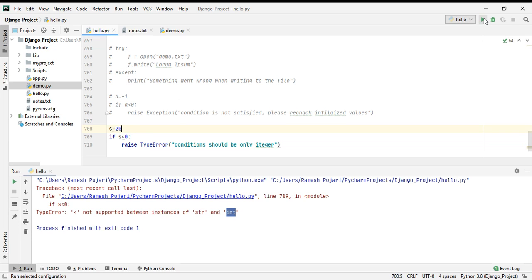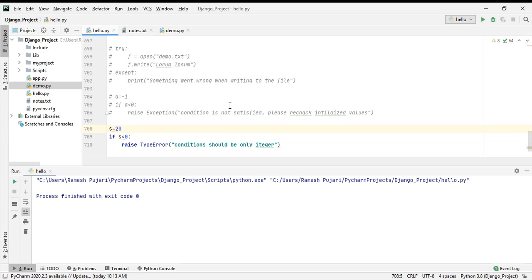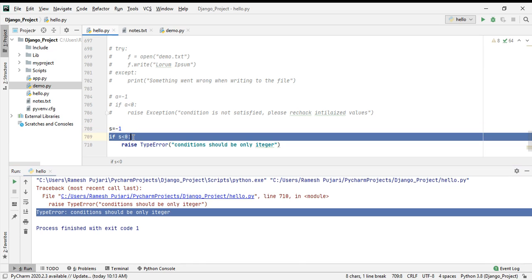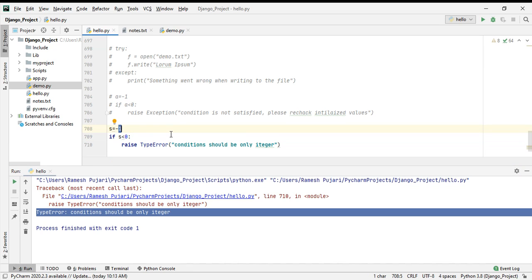Now s is less than or equal to 20. See, we get nothing, because 20 is not less than 0, so I'm not raising any error. But I'm raising the TypeError when I take minus 1. You can see "condition should be only integer," meaning this value should not be anything apart from an integer. So this is the example of TypeError, how to use TypeError in Python.